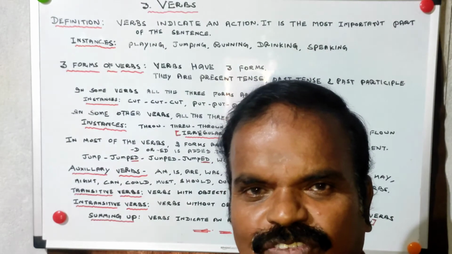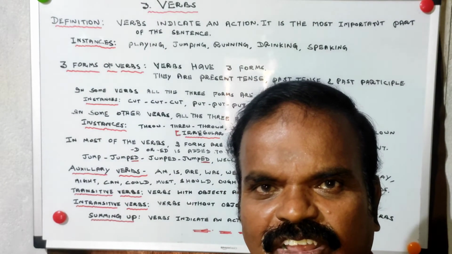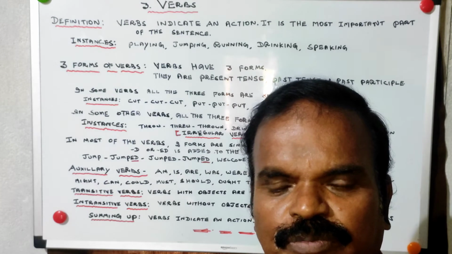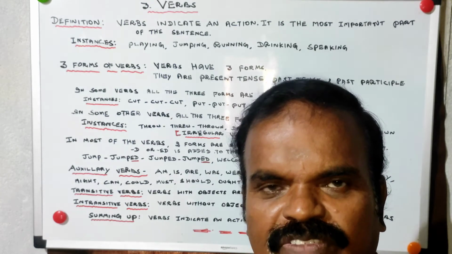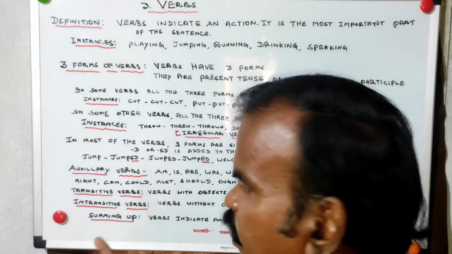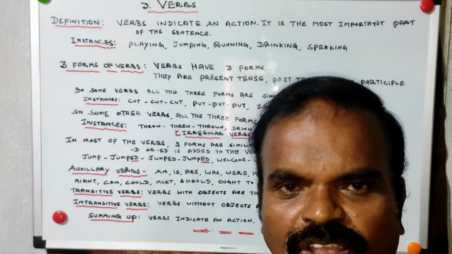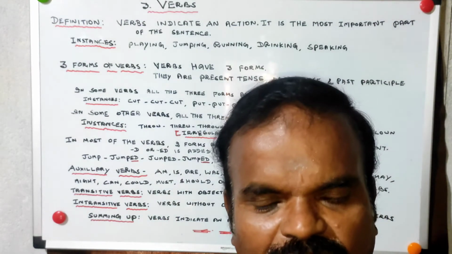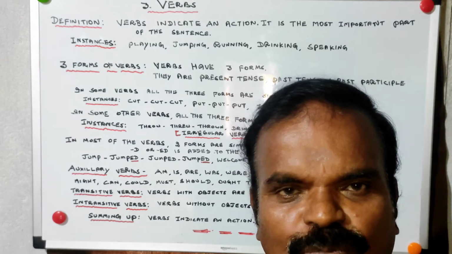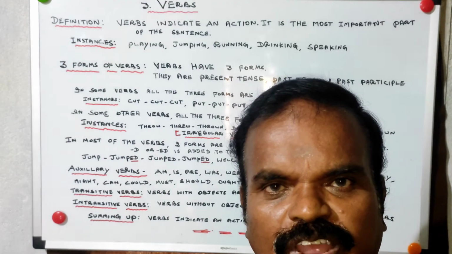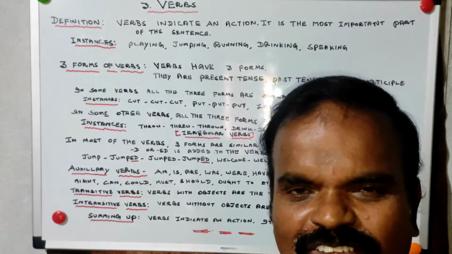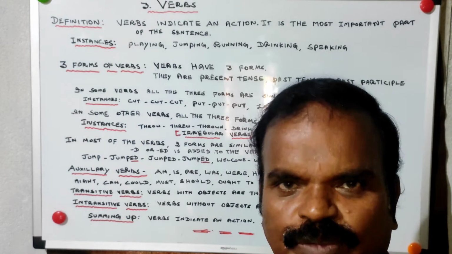This category is called regular verbs because they become past tense and past participle after adding D and ED. And we have the auxiliary verb. Auxiliary verb is not the main verb. It is a secondary verb or helping verb, like linking verbs.